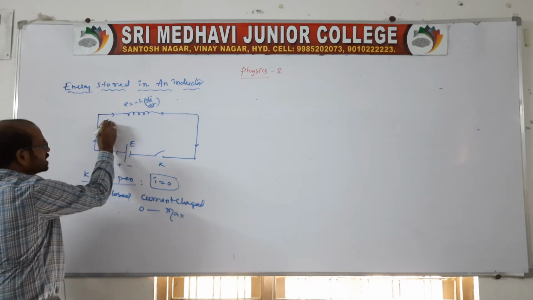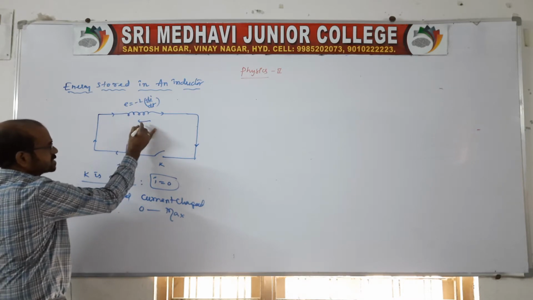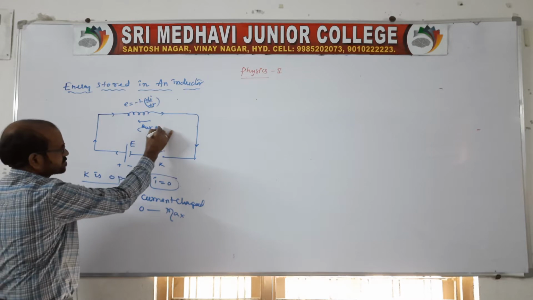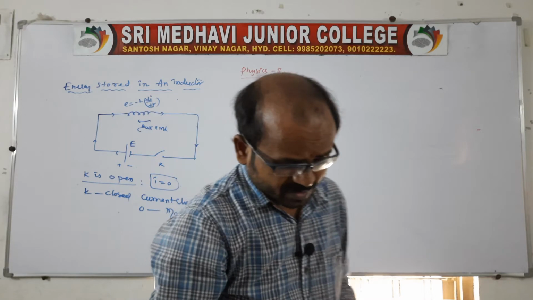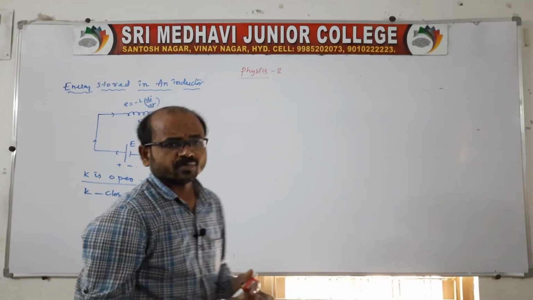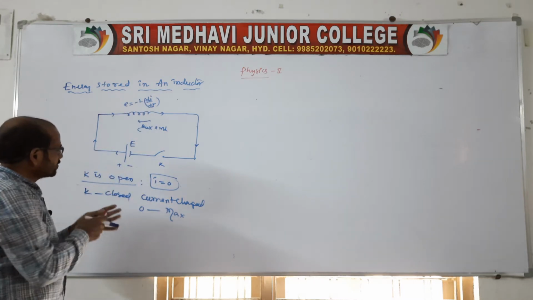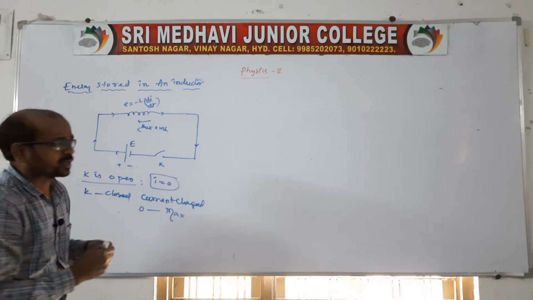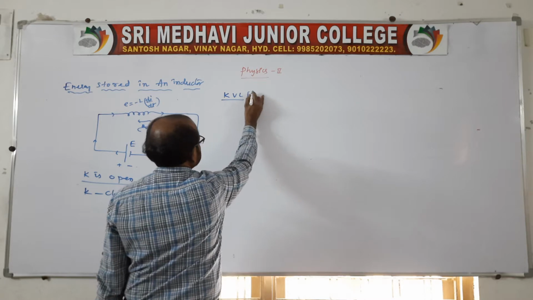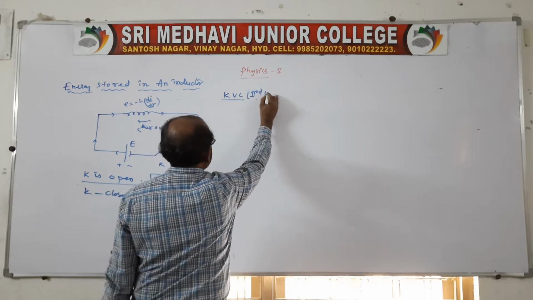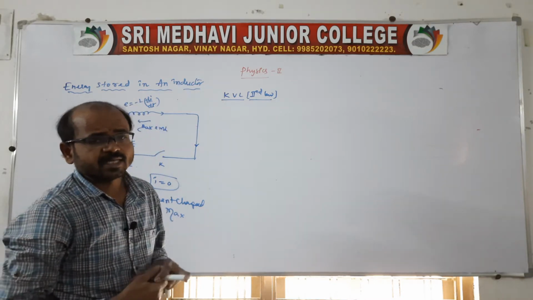When a current flows through the inductor, of course an EMF is induced, which we can call back EMF. Yes, because it opposes the changes caused by it. The back EMF opposes the changes caused by it. That is, E is equal to minus L di by dt, and the battery EMF we are taking as E according to the KVL rule. You know KVL, Kirchhoff voltage law, or we can also call it the second law of Kirchhoff.